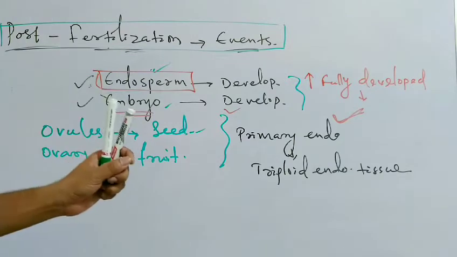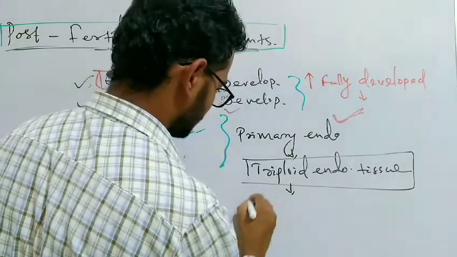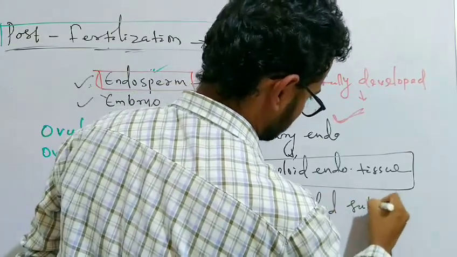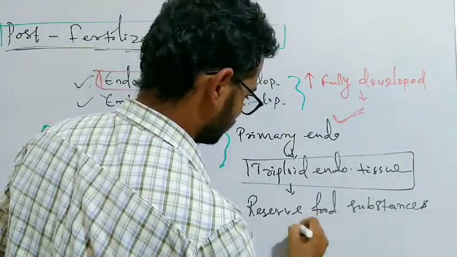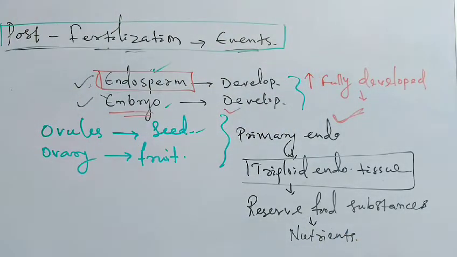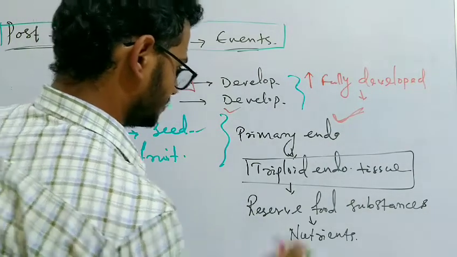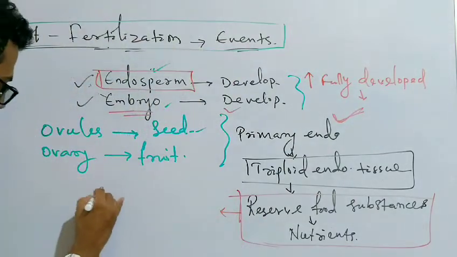Cells of this tissue are filled with reserve food substances, or nutrients. This triploid endosperm tissue contains nutrients, or reserve food materials, and these are used for embryo development.